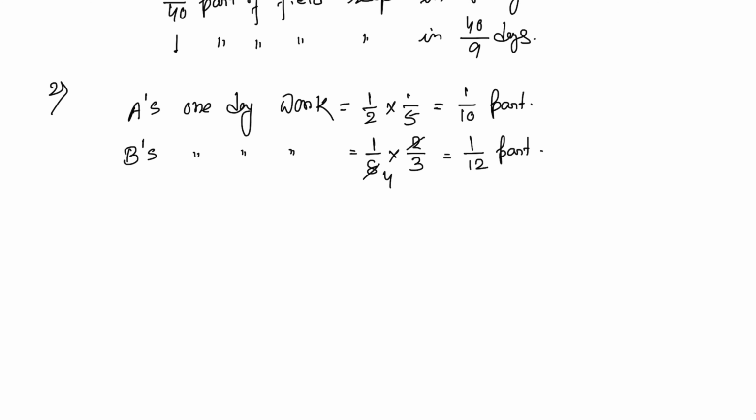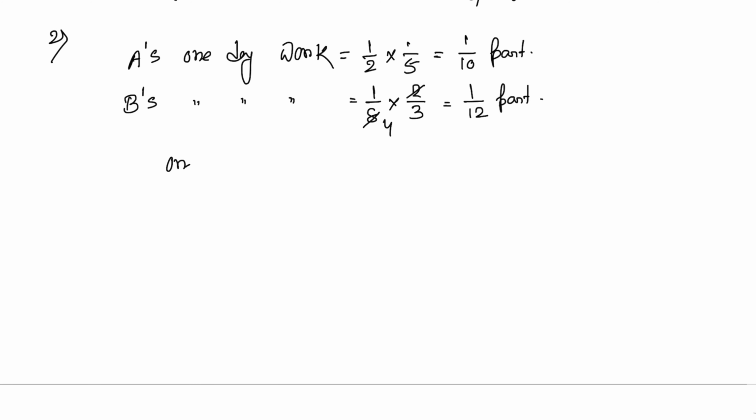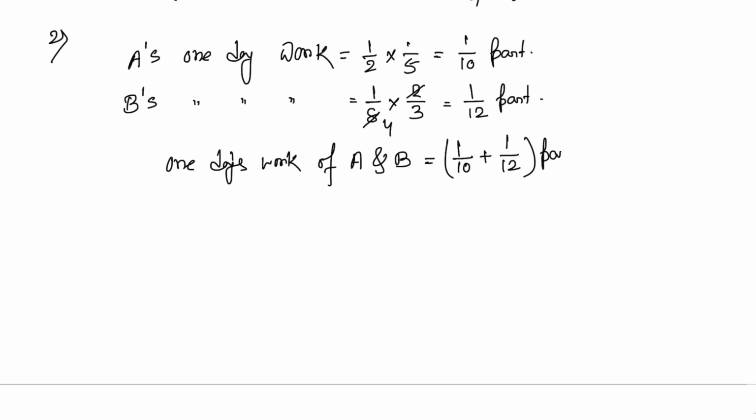In how much time can they together complete the work? So 1 day's work of A and B equals 1 by 10 plus 1 by 12 part, and that equals, with 60 as the LCM, 6 plus 5, that is 11 by 60 part.